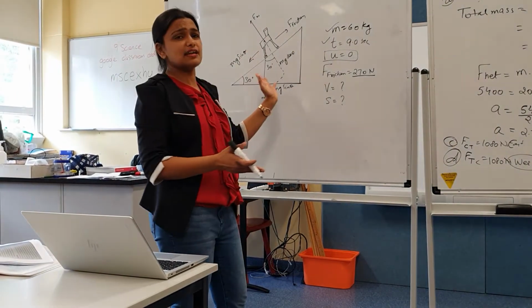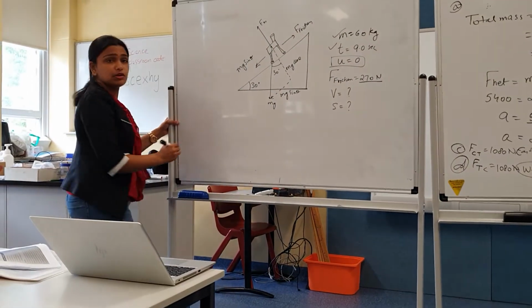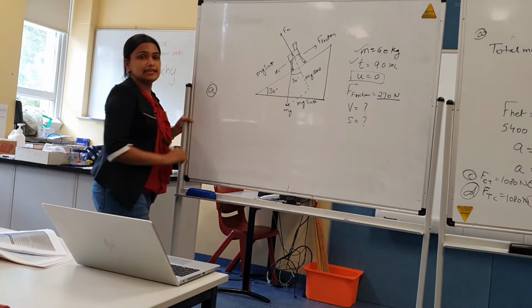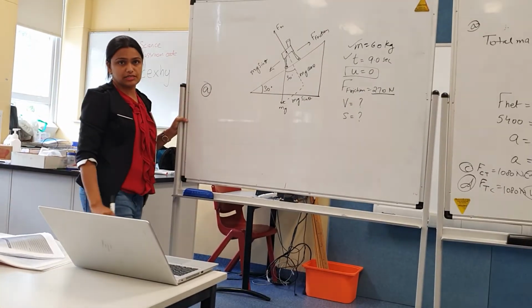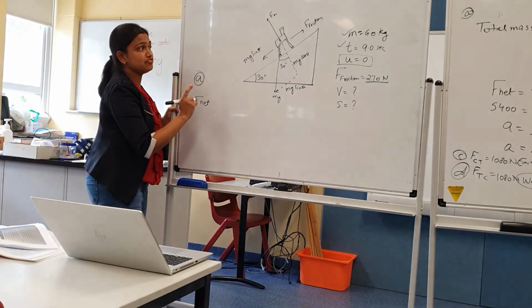But then why this diagram? Why are we making all these complicated things? Because we need to find the acceleration of the trolley. And how will we find it? The first thing you will do is find F net.